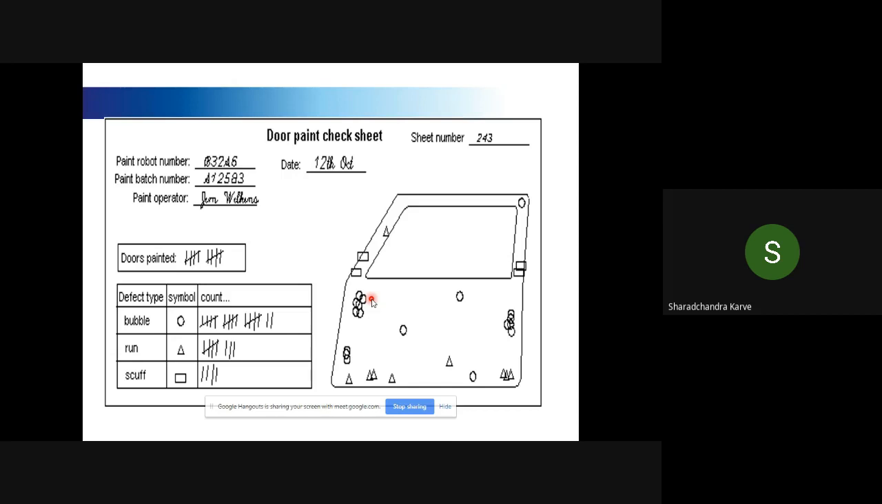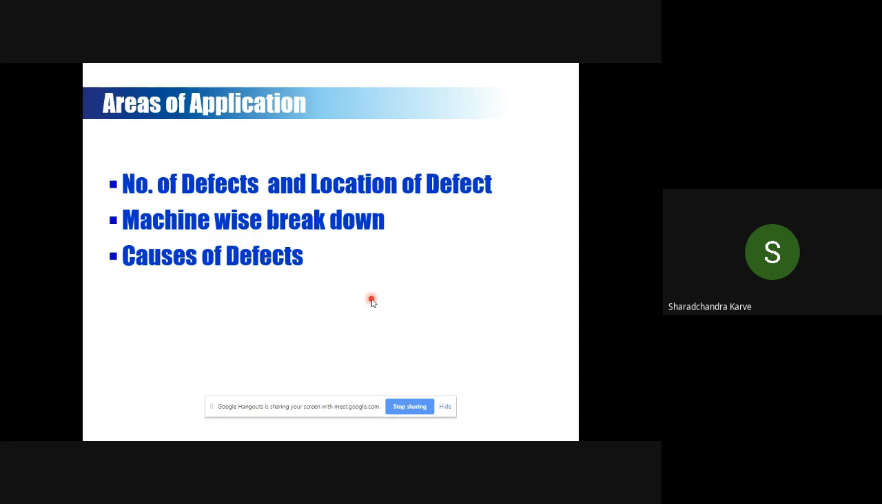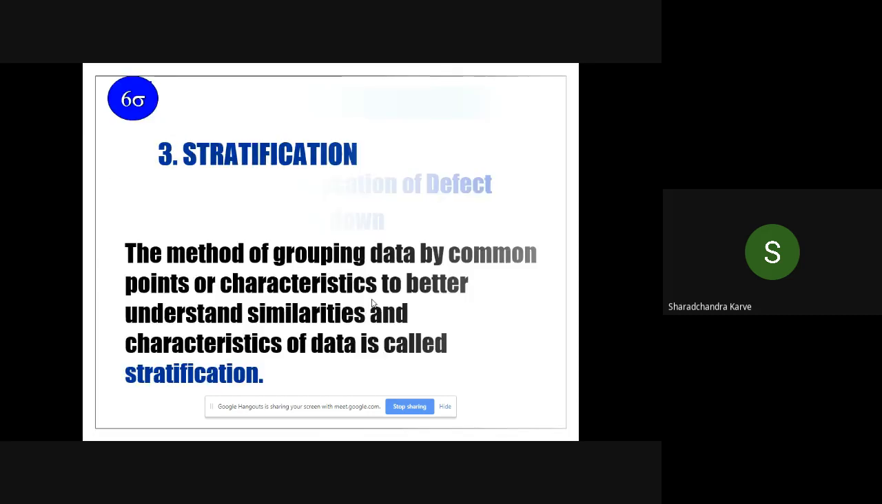So you have to select now, among these 7 tools, which concept is useful for my project and my industry, and use that. That is very important. So the areas of application can be number of defects, location of the defect, machine-wise breakdown, causes of defects, etc.